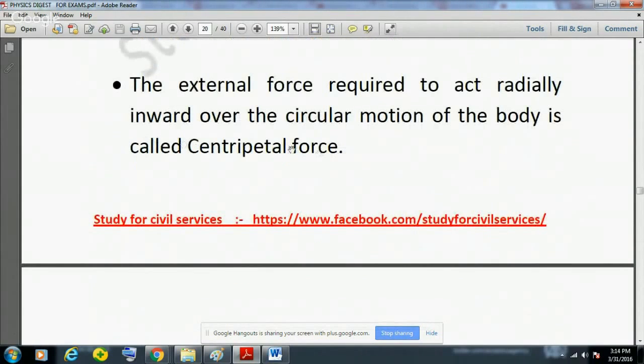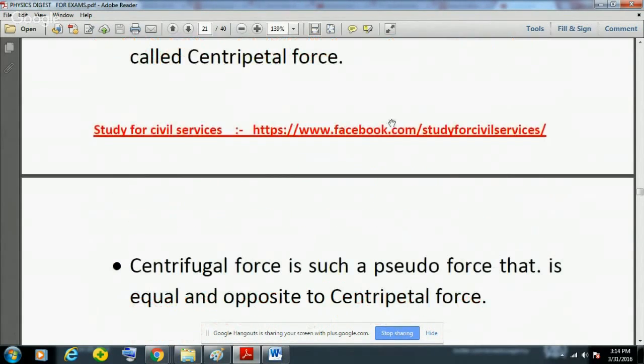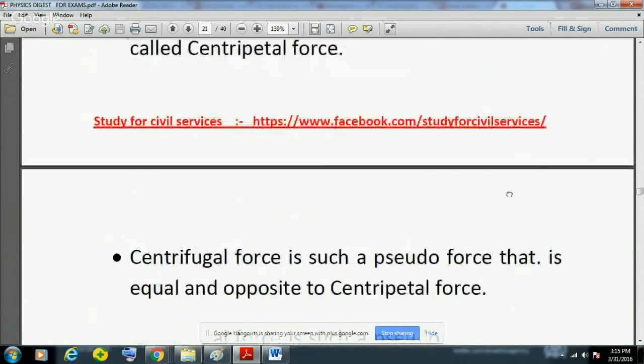So centripetal force acts radially inward, and centrifugal is a pseudo force that acts equal and opposite to the centripetal force because of Newton's third law of motion. So centripetal force will act radially inward, means if this is a circle, then centripetal will be this, and centrifugal will be radially outward.